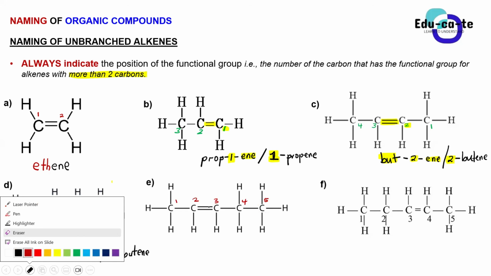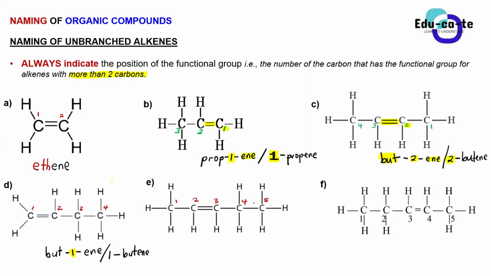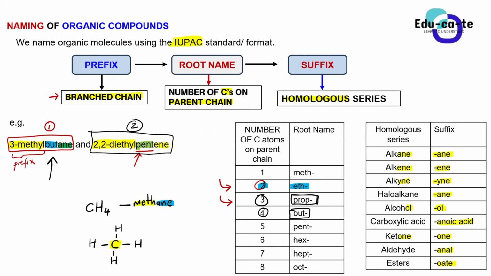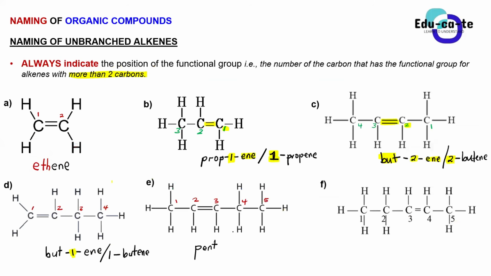Since we're having 5 carbons in the parent chain, we're going to use the root name pent. If you forget these names, you go to your reference table. It's not given in the exam, so you must know these names. So here you write pent. And since this is an alkene, you must indicate where the double bond is. The double bond here is on which carbon?